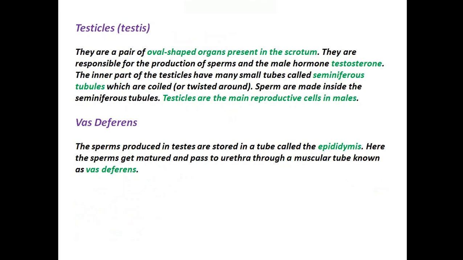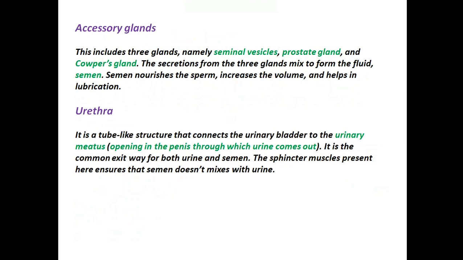Next, vas deferens. The sperms produced in testes are stored in a tube, called the epididymis. Here the sperms get matured and pass to the urethra, through a muscular tube known as vas deferens. Now accessory glands. This includes 3 glands, namely seminal vesicles, prostate gland, and Cowper's gland. The secretions from the 3 glands mix to form the fluid semen. Semen nourishes the sperm, increases the volume, and helps in lubrication.